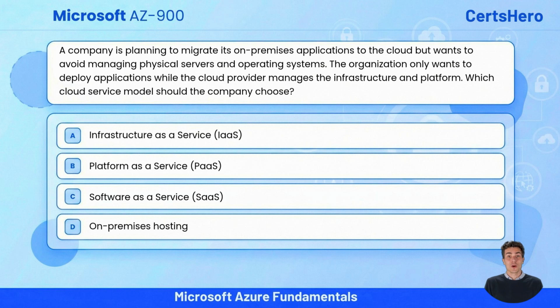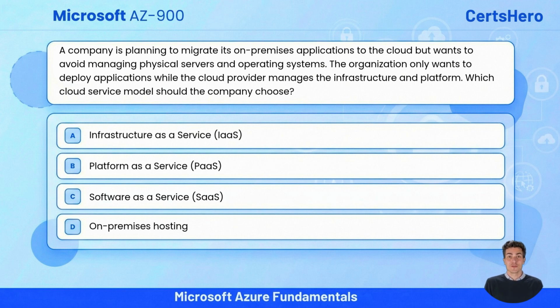Question number 1. A company is planning to migrate its on-premises applications to the cloud, but wants to avoid managing physical servers and operating systems. The organization only wants to deploy applications while the cloud provider manages the infrastructure and platform. Which cloud service model should the company choose?